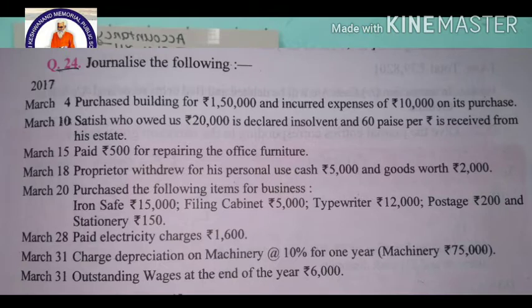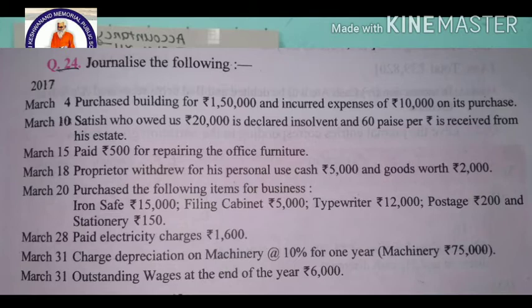March 15, paid 500 for repairing the office furniture. March 18, proprietor withdrew for his personal use cash 5,000 and goods worth 2,000. Then March 20, purchased the following items for business: iron safe 1,50,000, filing cabinet 5,000, typewriter 12,000, postage 200, and stationery 1,50,000.